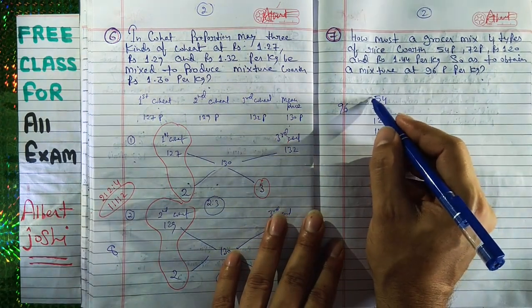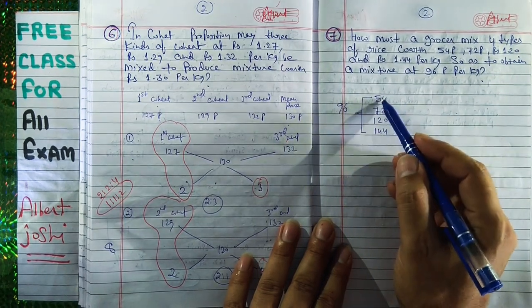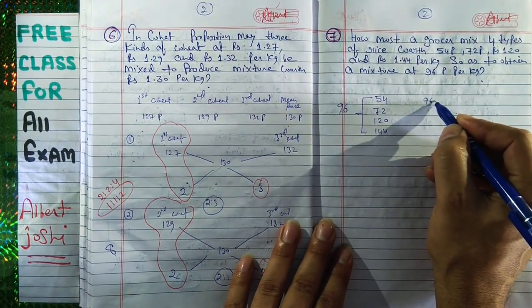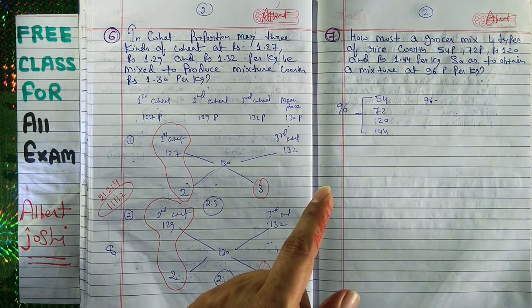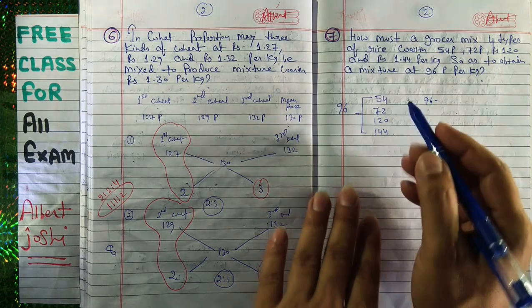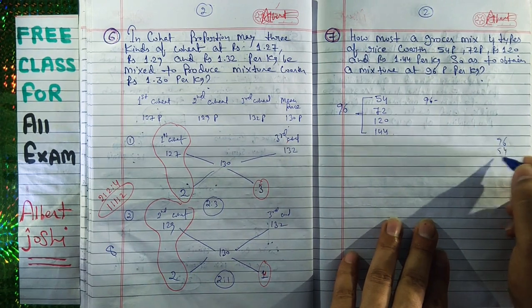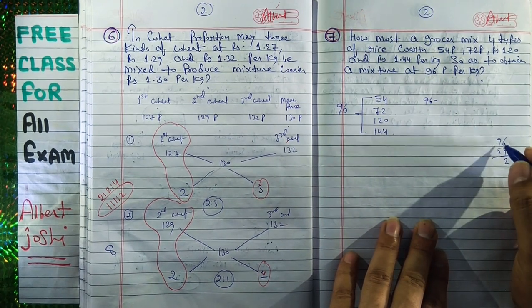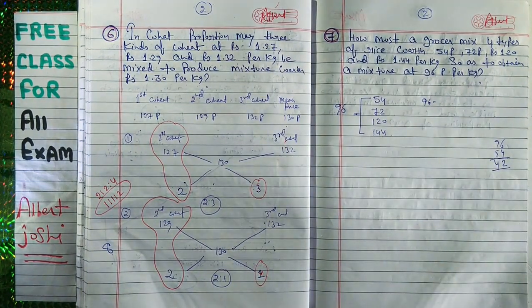So what we will do now? At first I will subtract 96 minus 54. So that is your 96 minus 54. You can subtract: 6 minus 4 is equal to 2 and 9 minus 5 is 4, you have 42. Okay.